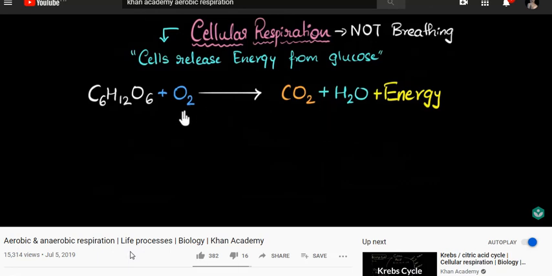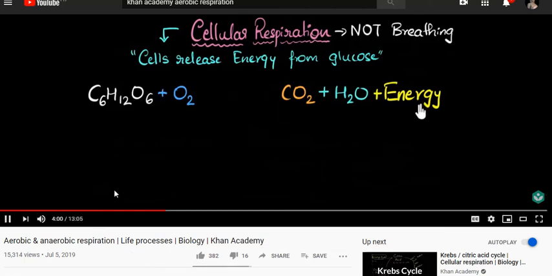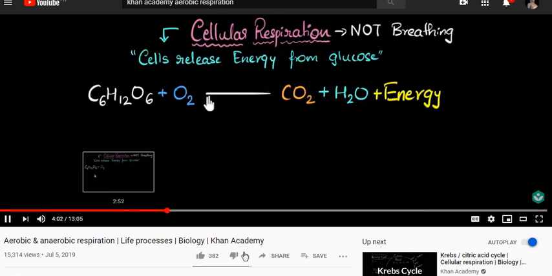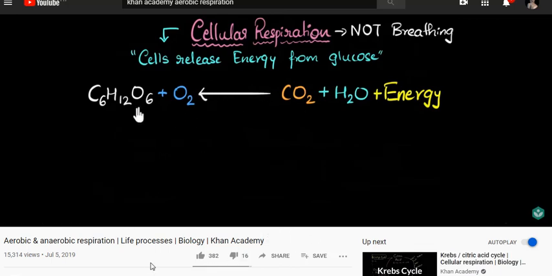Now, how do you remember this? Well, here's the trick. If you look at this equation carefully, it's a little familiar. This is the reverse of photosynthesis. Remember? The energy from the sunlight is used to manufacture glucose and give out oxygen, right?